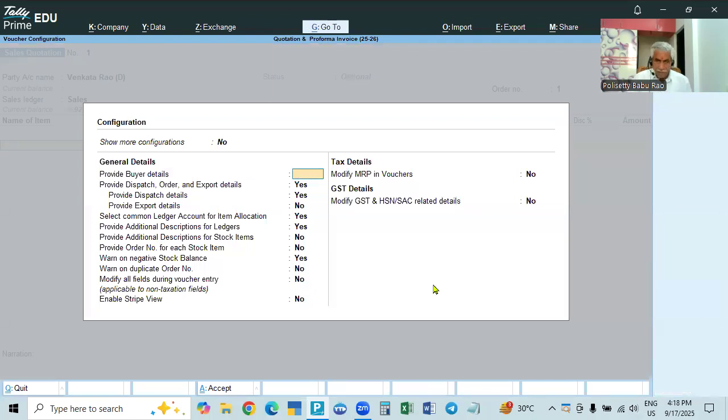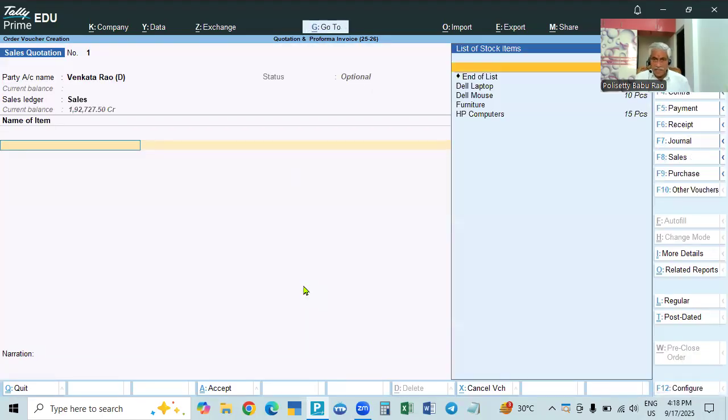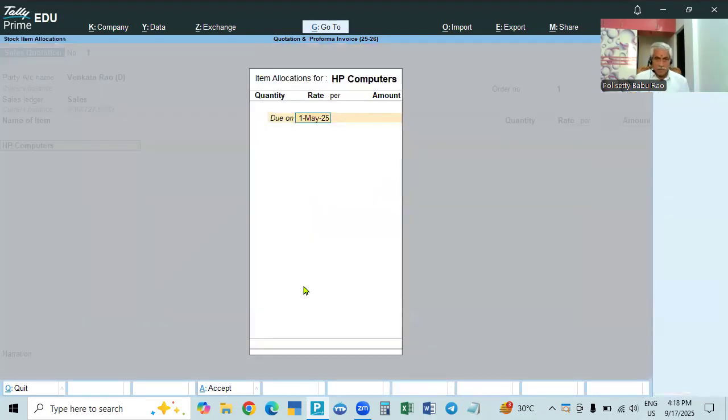We are making the sales. So what are we selling? We are selling HV computers, for example. First the date is given, the same date it will take. And we can give the days we gave. We have taken 5 days, so we have to give delivery within 5 days. But we don't know, there is no guarantee that they will purchase. So we need not give a due date. If they give the order, then only we have a due date to deliver. But here there is no due date.